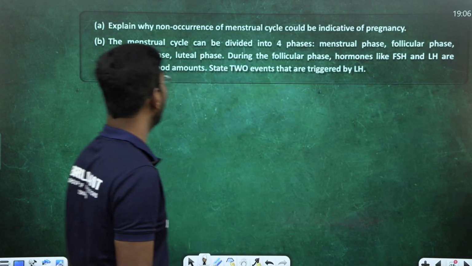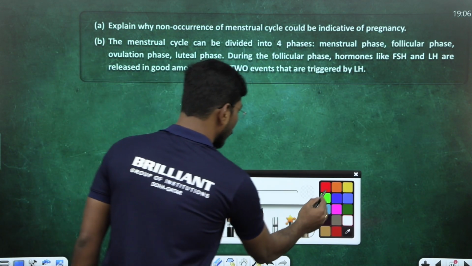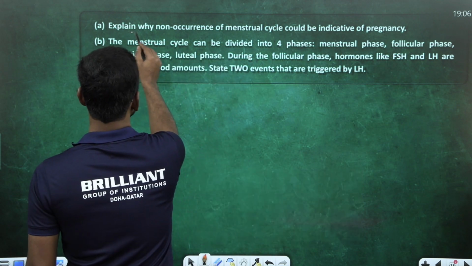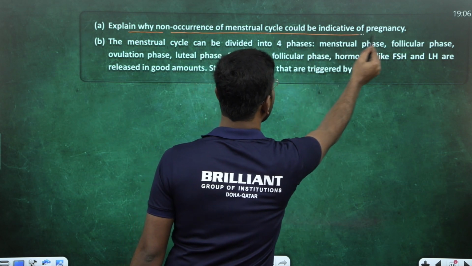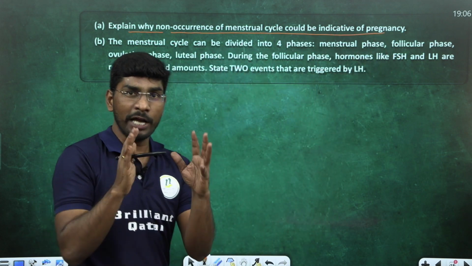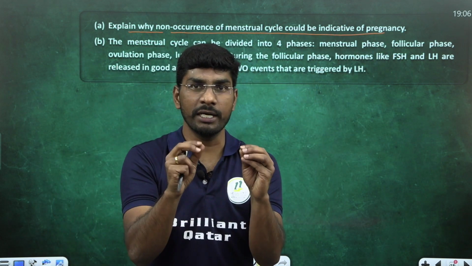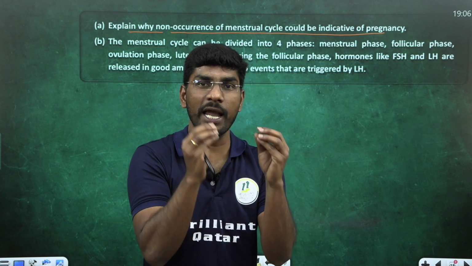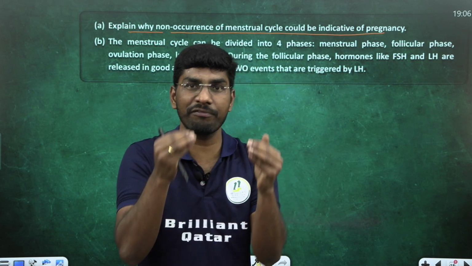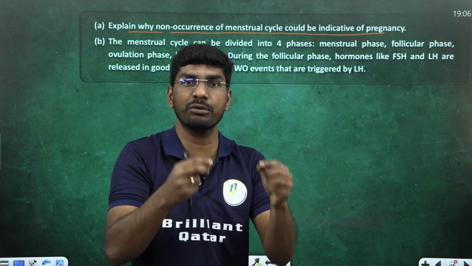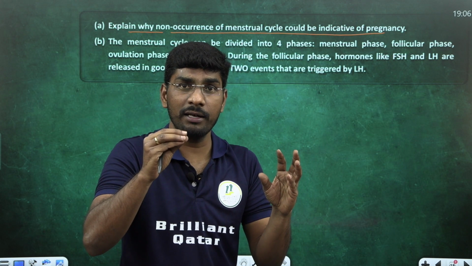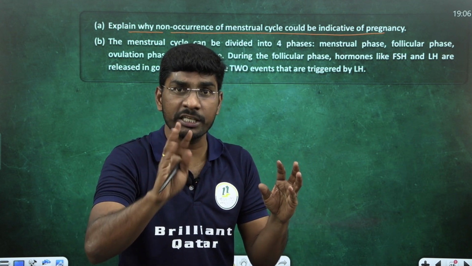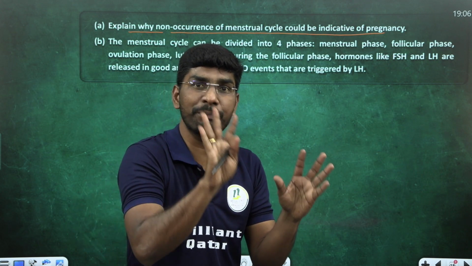Look at the next question. The question tells us, explain why non-occurrence of menstrual cycle could indicate pregnancy. I told you this one. Students, after puberty, every 28 days in the female, the cycle called the menstrual cycle takes place. The menstrual cycle will stop during pregnancy.